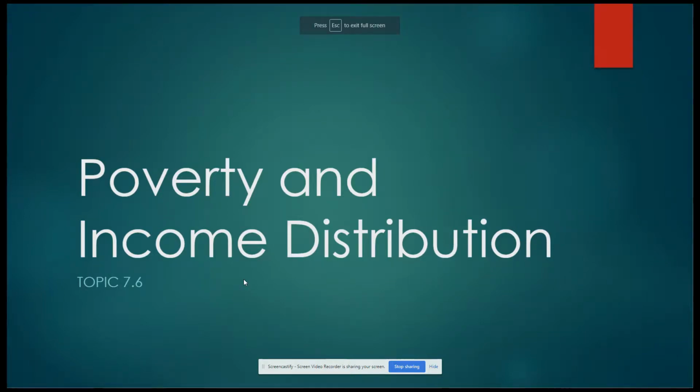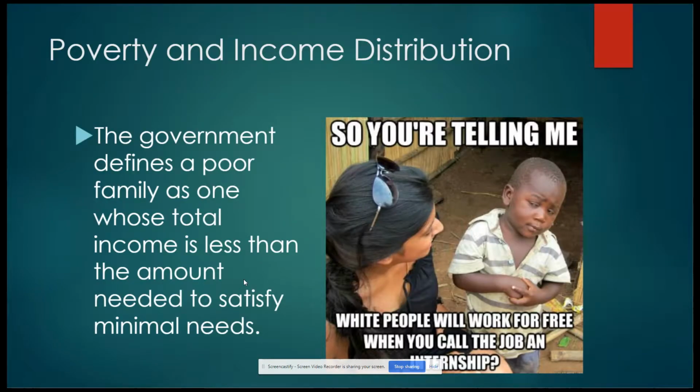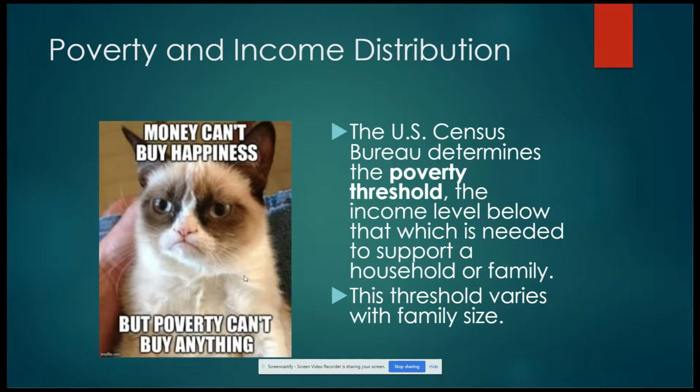Let's talk poverty and income distribution. The government defines a poor family as one whose total income is less than the amount needed to satisfy minimal needs. The Census Bureau determines the poverty threshold, the income level below that which is needed to support a household or a family. The poverty line or poverty threshold varies with your family size.